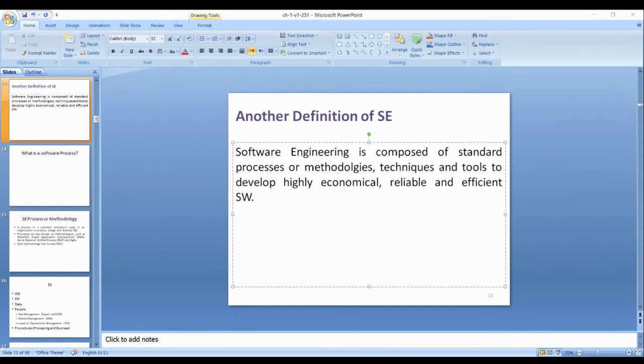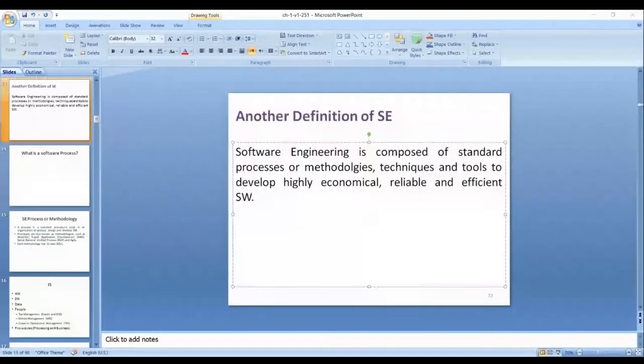So the benefit of applying standard software engineering processes or methodologies, techniques and tools is that its cost will decrease. It's in the range of affordability. Like MacBook is very expensive, so its affordability will increase and every type of customer can afford. So that's economical: cheap, low cost.